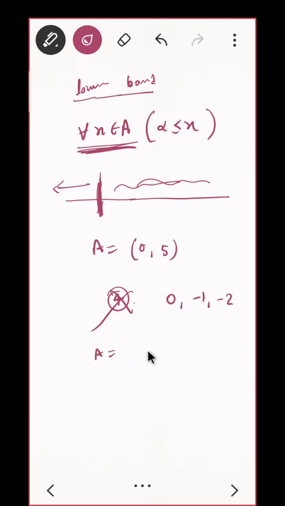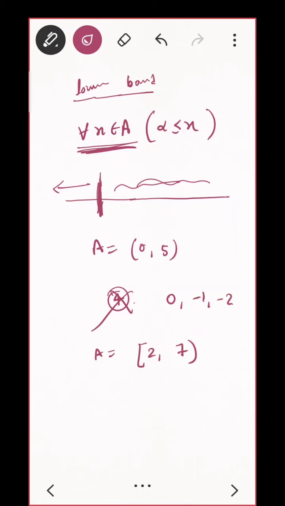If I give you one more example, suppose 2 to 7. Can you give me a lower bound? 1, 0. Whether 2 is a lower bound? Yes or no?